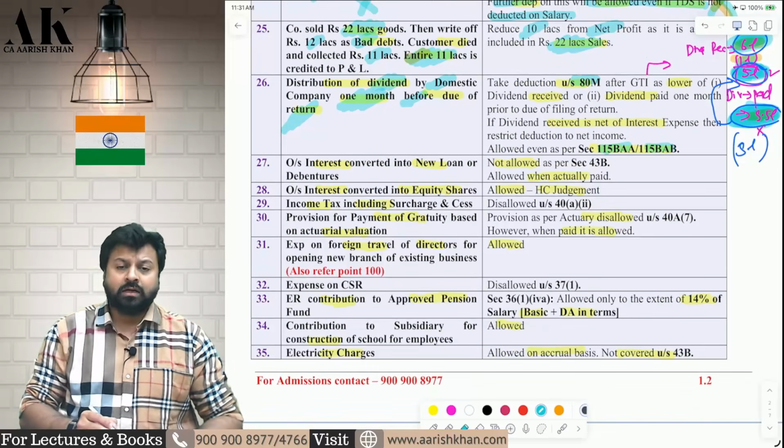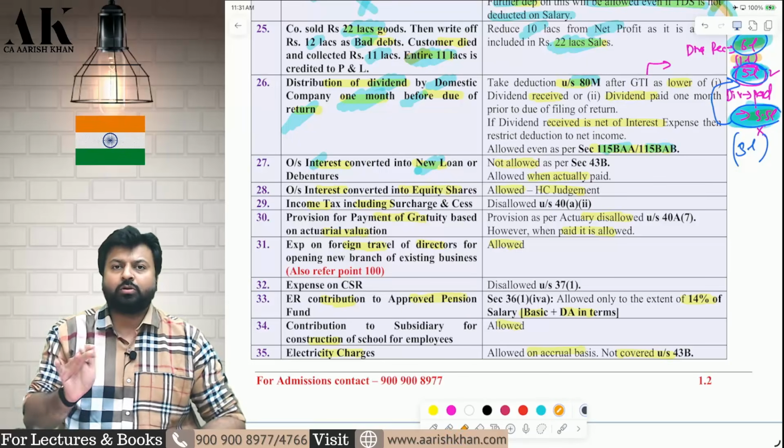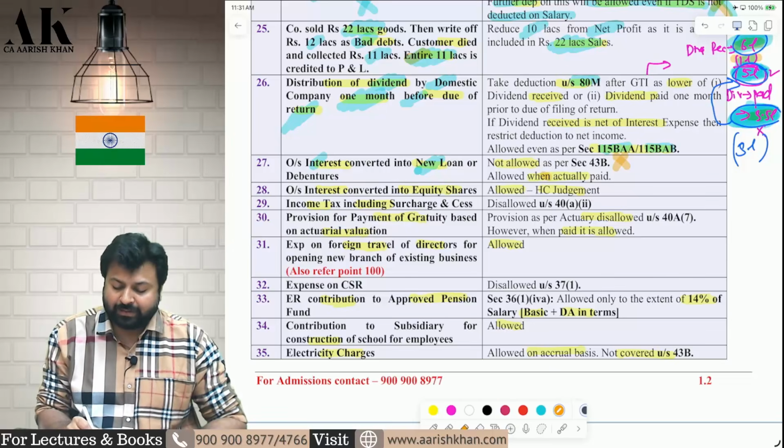Next one. You are converting your outstanding interest into a new loan. Conversion of outstanding interest into a new loan does not amount to actual payment. Therefore, it is not allowed as per 43B. But when this loan will be repaid, at that time, it will be allowed as a deduction.